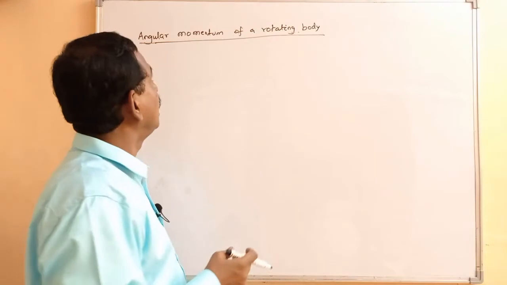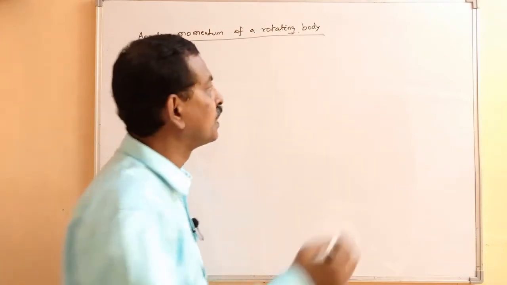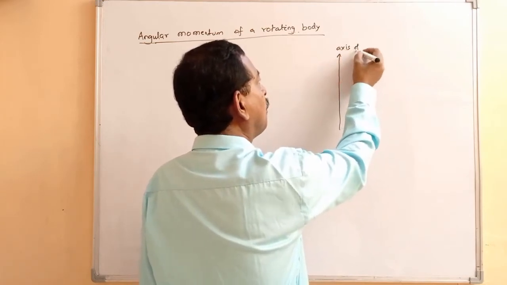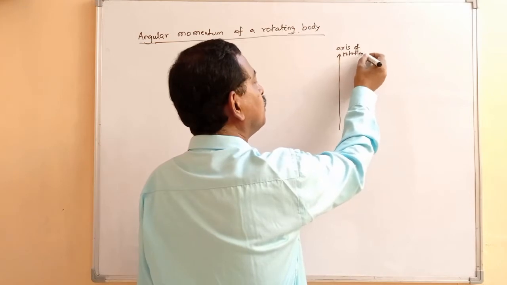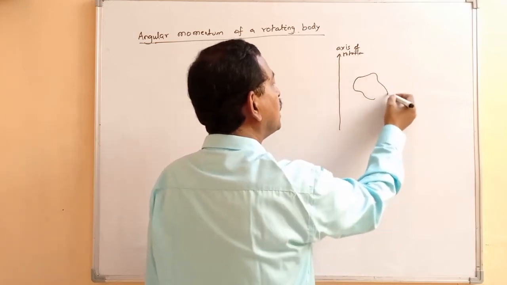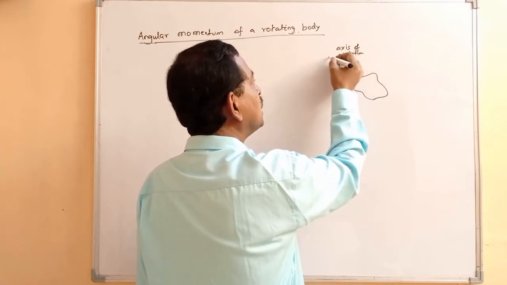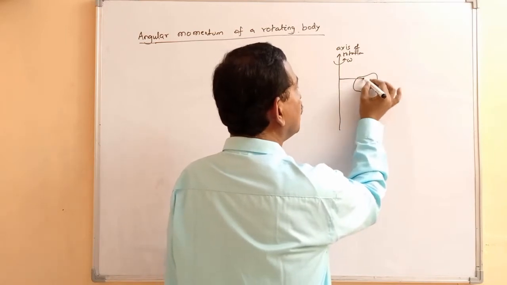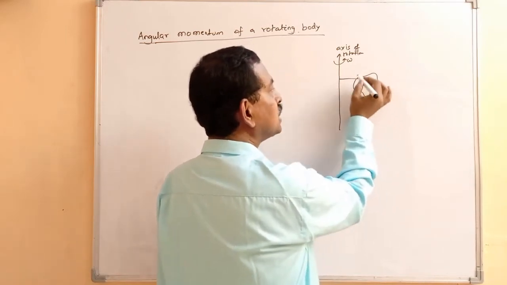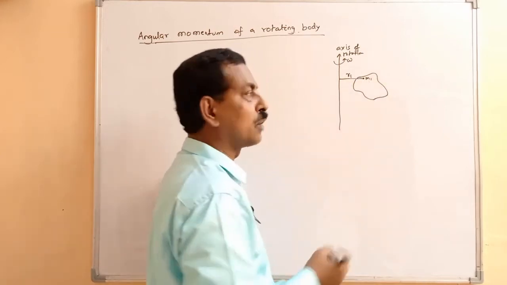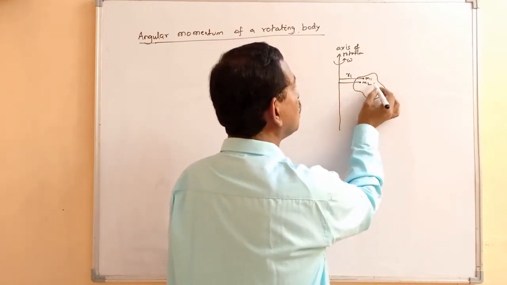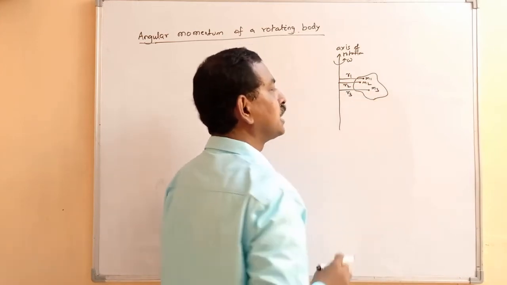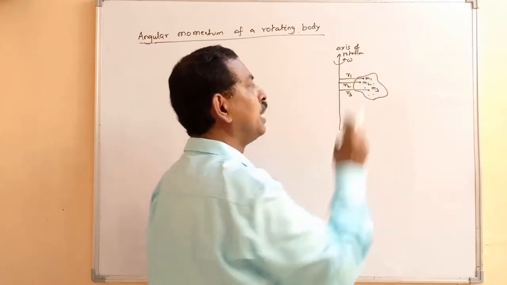Let's do the expression for angular momentum of a rotating body. Suppose this is the axis of rotation, and we have a body which is rotating about this axis with the angular speed omega. And this body is suppose made of a number of point particles, like m1 is the mass of one point particle which is at a distance r1, then m2 is the mass of the other one which is at a distance r2, m3 is the mass of the third particle which is at a distance r3, and so on. So many particles are there.